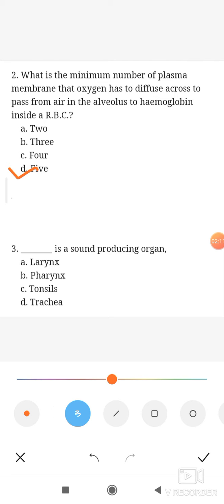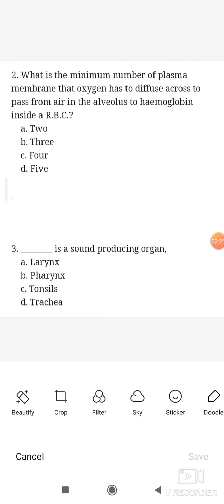Third question, which is displayed on your screen: the sound producing organ is. All of us know that larynx is the sound producing organ. It is also called the sound box.